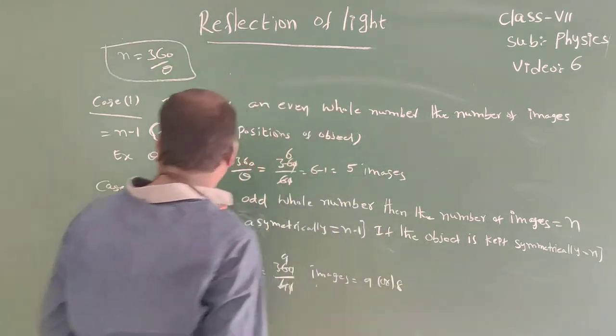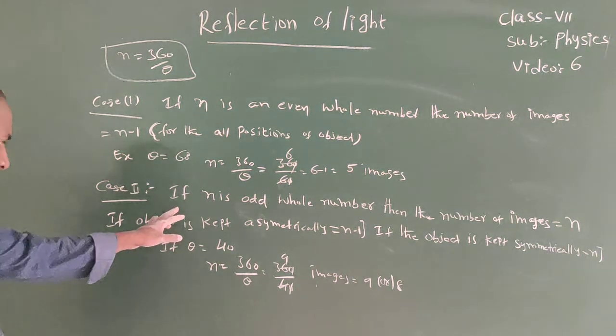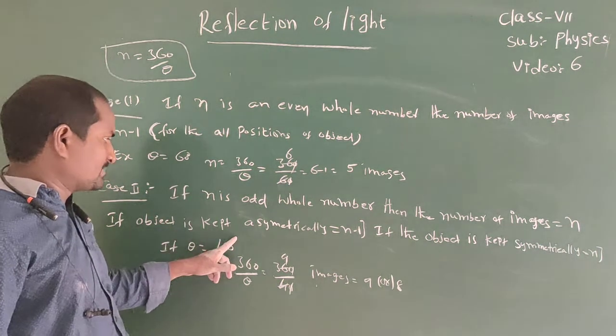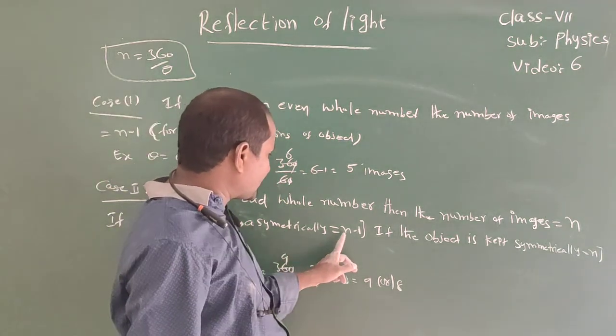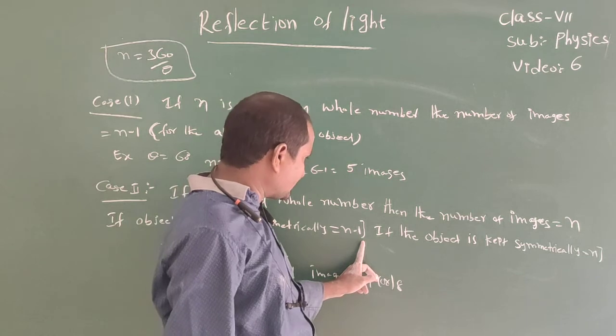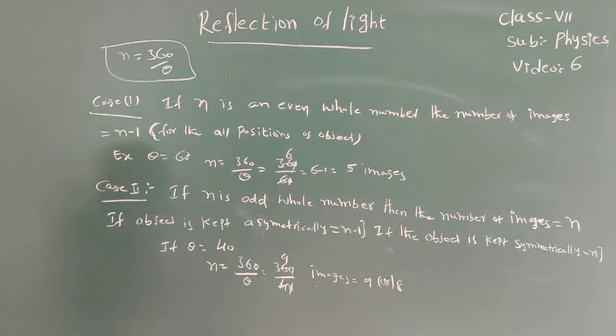If n is an odd number, it depends on the position of the object. If the position of the object is asymmetrical, then number of images equal to n minus 1. If the position of the object is symmetrical, then number of images equal to n.